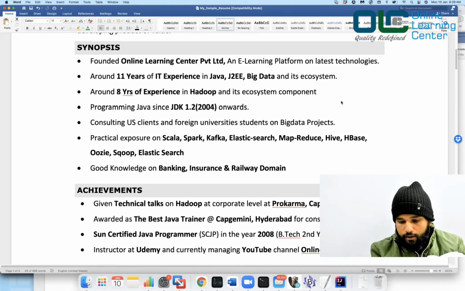See, when you are first trying for a job, that time you are trying to market yourself a lot, right? And as you guys are posting a lot of course completion certificates and all, the recruiters are watching you. The problem is, there are very few people who have good knowledge of data engineering, right? And the recruiters by now have understood the quality that OLC brings. I've seen a lot of recruiters approaching me. I've seen a lot of recruiters approaching you guys when you are writing your post on LinkedIn and tagging me, because the recruiters understand the quality that OLC brings to the table, right?